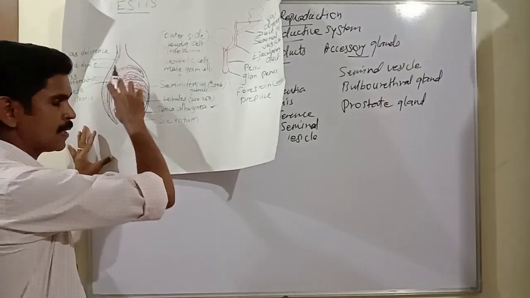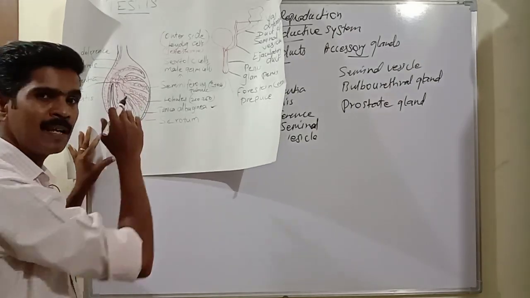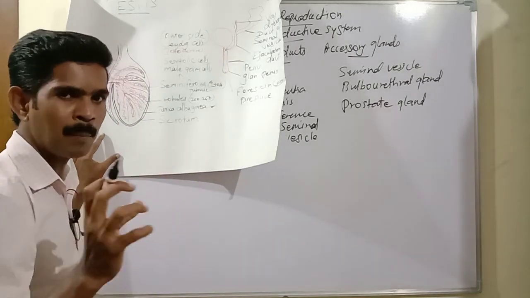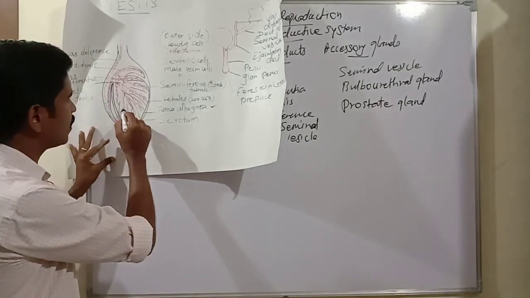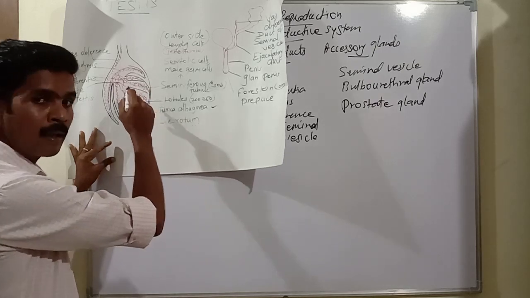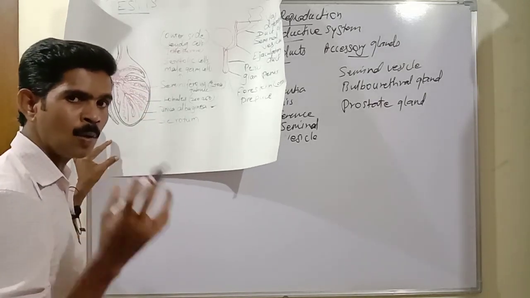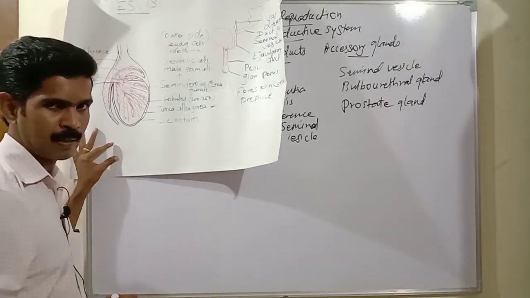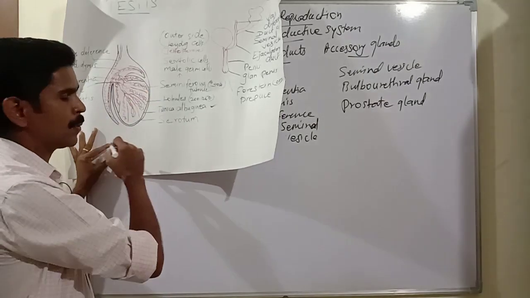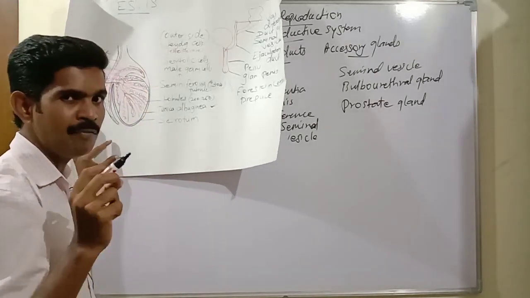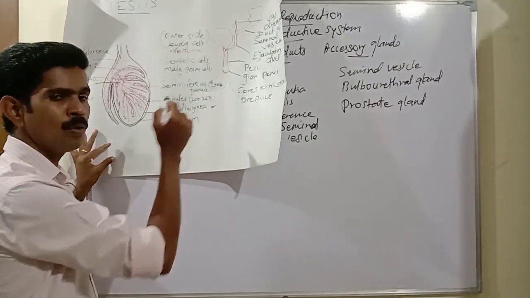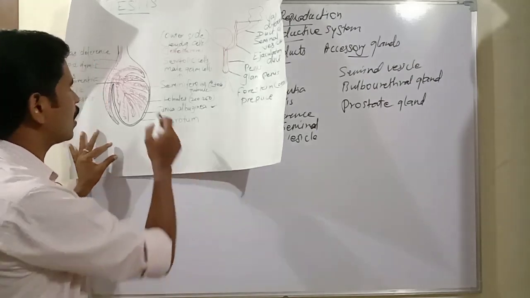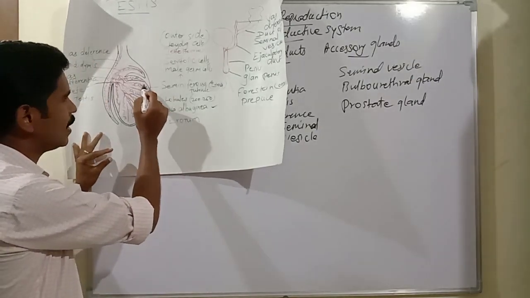Then inside, the testis is divided into 200 to 250 small compartments called lobules. So just imagine this is one lobule, this second, third, fourth, fifth. Like that, 200 to 250 small lobules or small compartments are present inside the testis. Then next point, inside these lobules, that means each and every lobule consists of 2 to 4 small coiled, minute tube-like structures. They are called seminiferous tubules. So just to imagine, this red color is the seminiferous tubule.